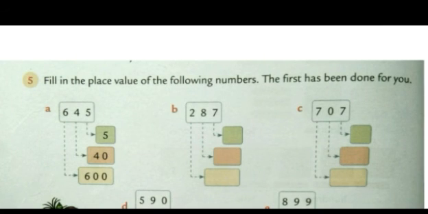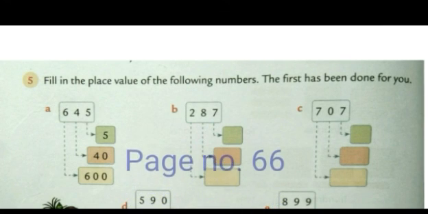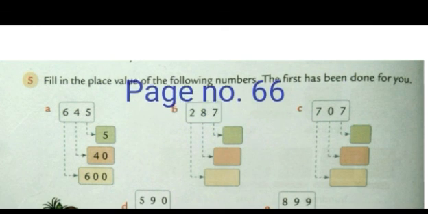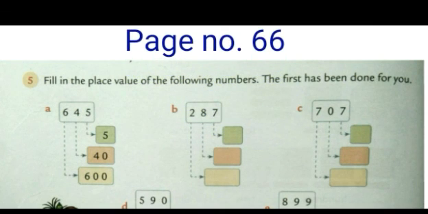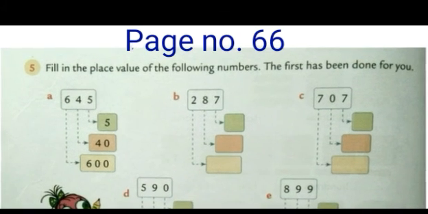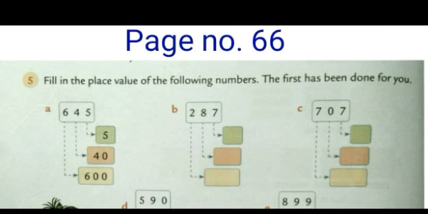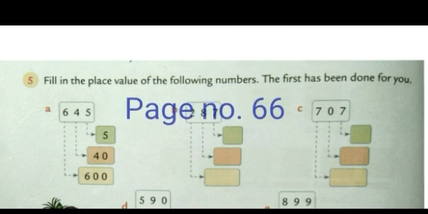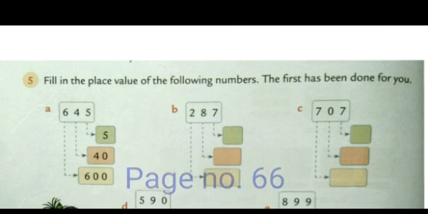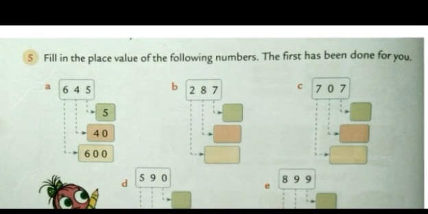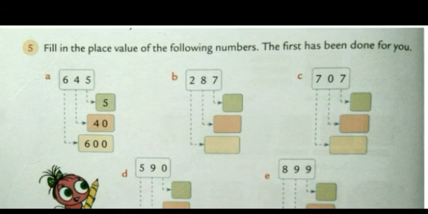So, scholars, in the last part, that is part 1 of chapter number 4, we have completed till question number 4, page number 66. Today, we'll continue from question number 5 on page number 66. So, let's begin with the next question. Question number 5. Fill in the place value of the following numbers. The first has been done for you. Scholars, these type of questions we have already done in chapter number 1.